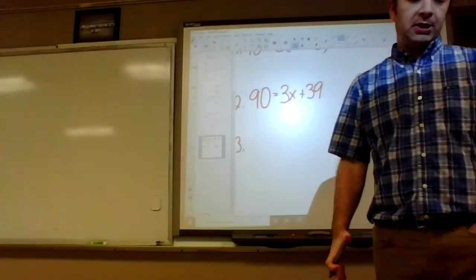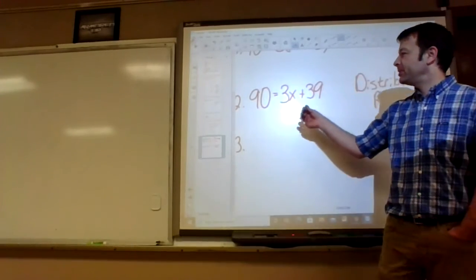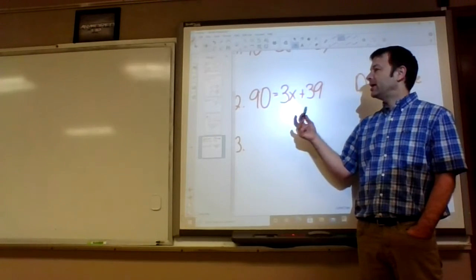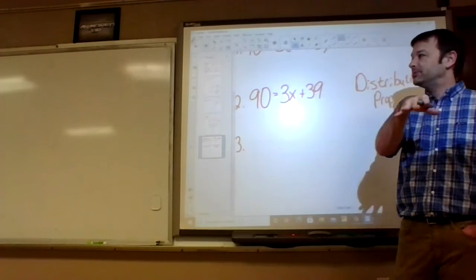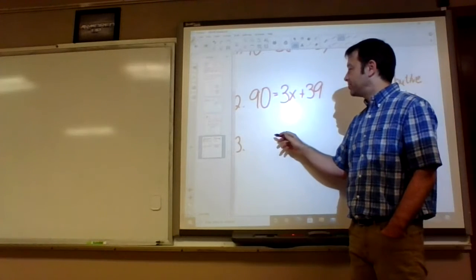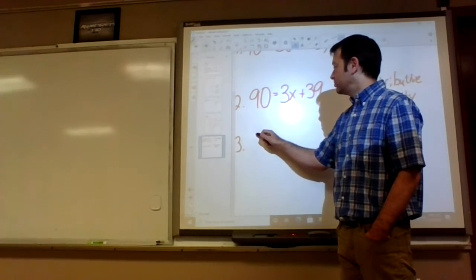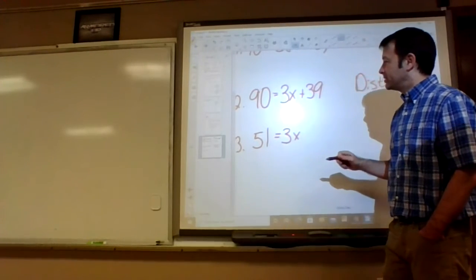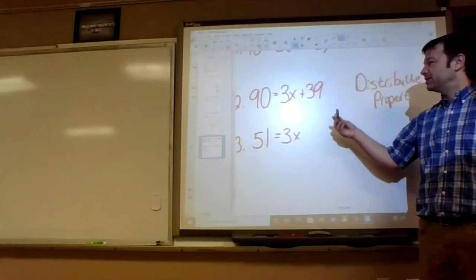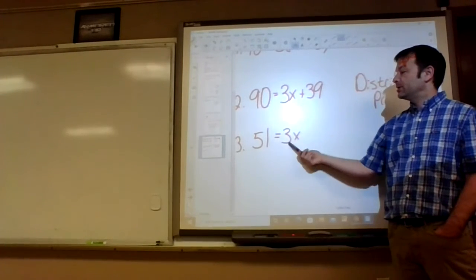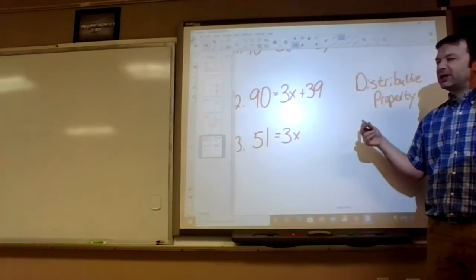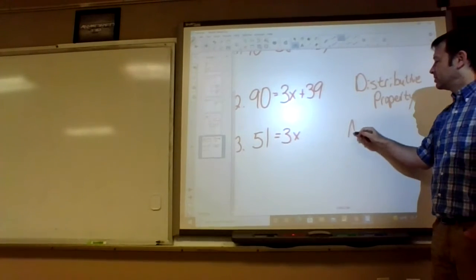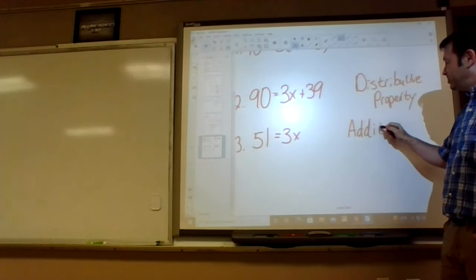All right, number 3. Peek back up here. What would be your next step if you were solving this? Subtract 39. Okay, they didn't show that in the problem. All they showed was 51. But what did they do to get that? They subtracted 39, right? So what's it called when you subtract the same value on both sides? Addition property of equality. Good. You only need to be told twice.